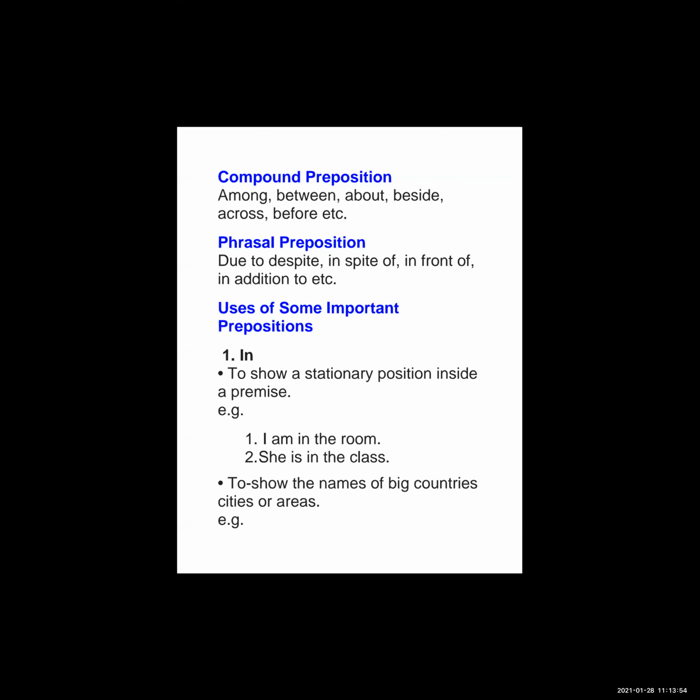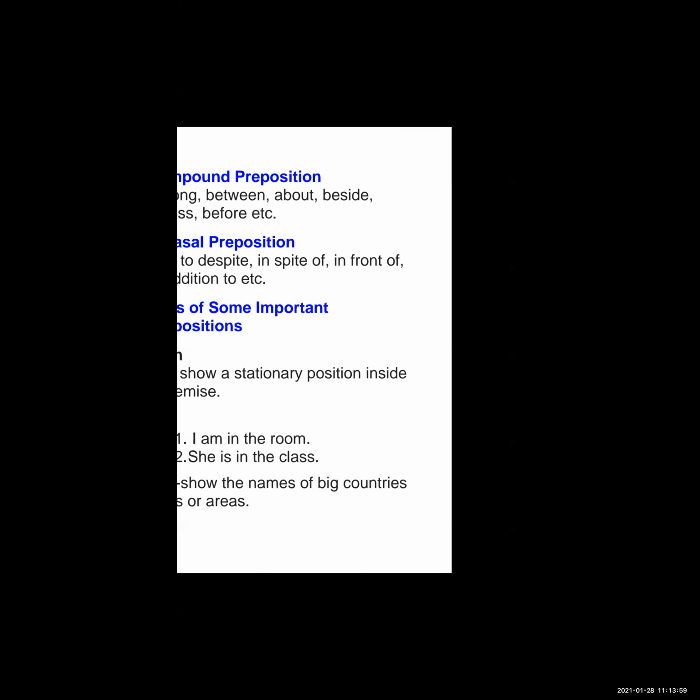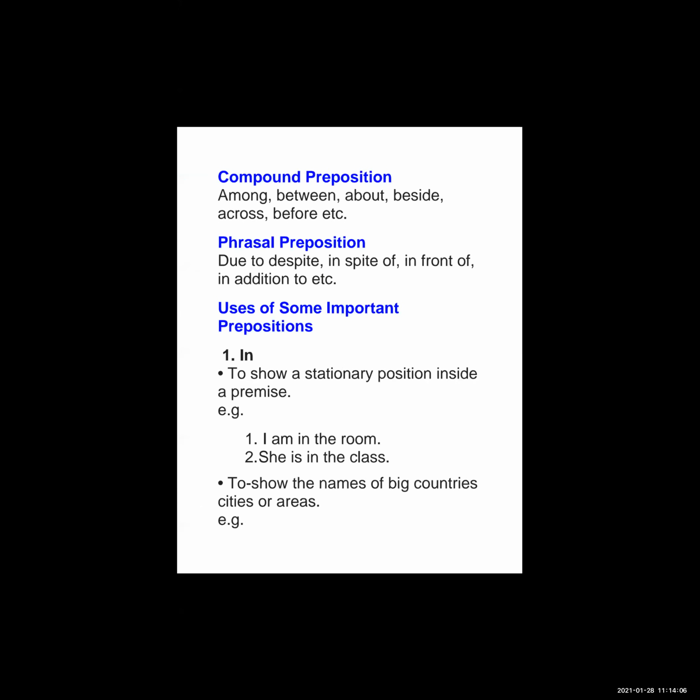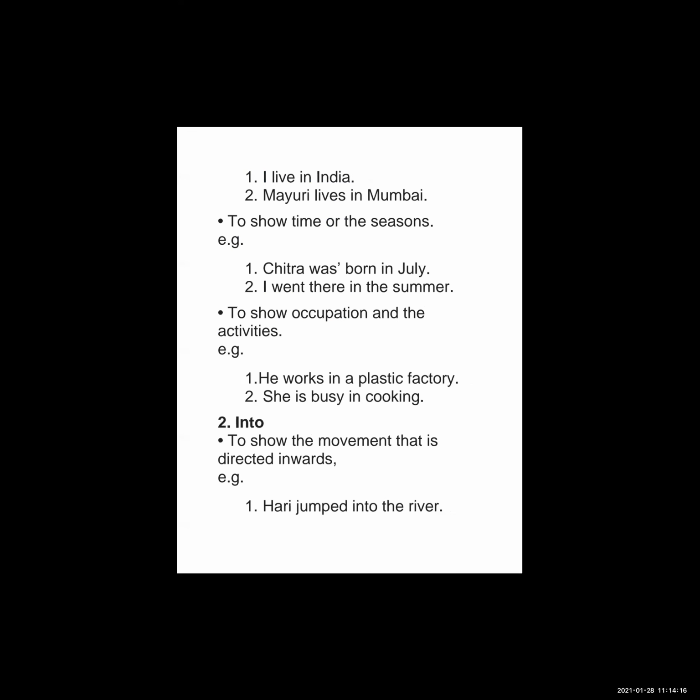Now to show the names of big countries, cities, or areas. I live in India. Mayuri lives in Mumbai. I live in Badlapur. So this is the use of in. To show time or the seasons, or the parts of the day, months, seasons, or years, and to show the occupations and the activities.